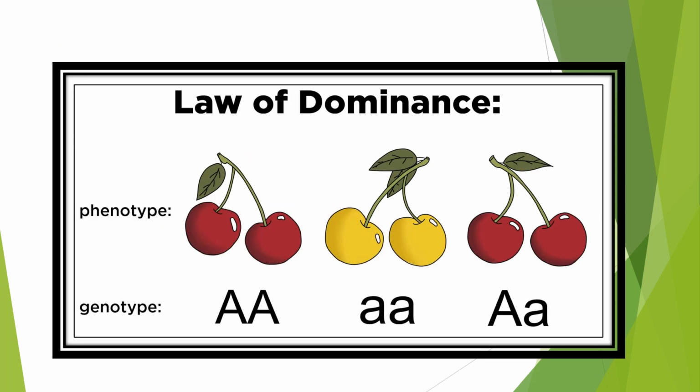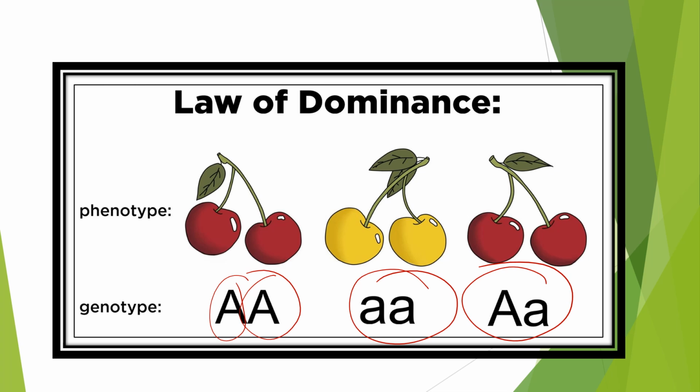Okay. So first here comes the law of dominance. We have already said that characters are controlled by discrete units called factors. So these discrete units are called factors, and factors occur in pairs. You have seen that all the factors are occurring in pairs.